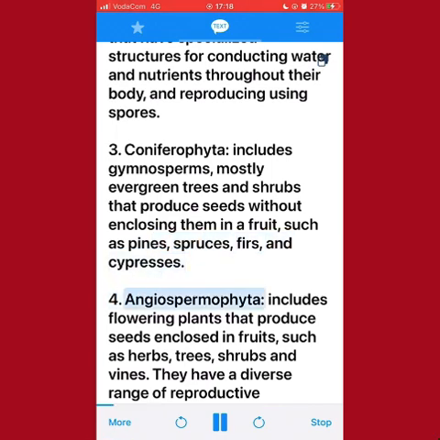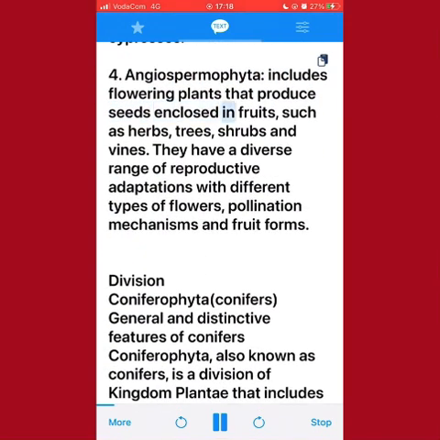4. Angiospermophyta, includes flowering plants that produce seeds enclosed in fruits, such as herbs, trees, shrubs and vines. They have a diverse range of reproductive adaptations with different types of flowers, pollination mechanisms and fruit forms.